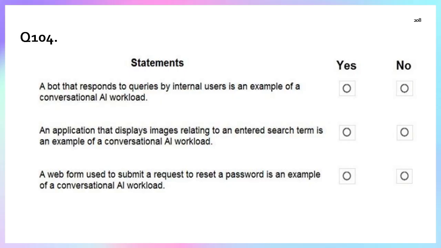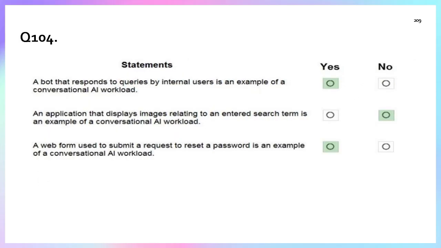Statement three: a web form used to submit a request and to reset a password is an example of a conversational AI workload. Yes, this is also part of the conversation. Okay, so statement one is true, statement two is false, and statement three is again true.